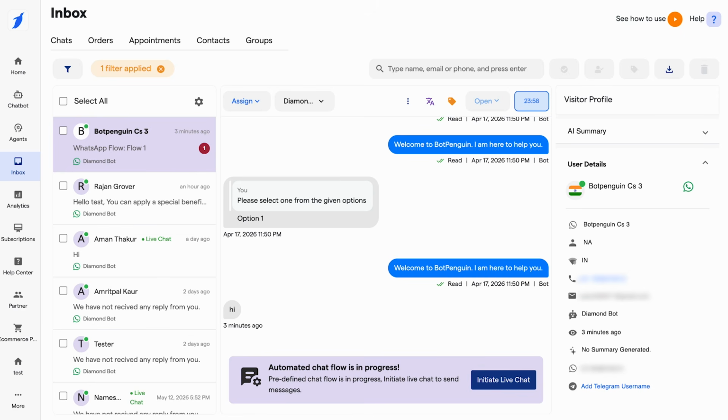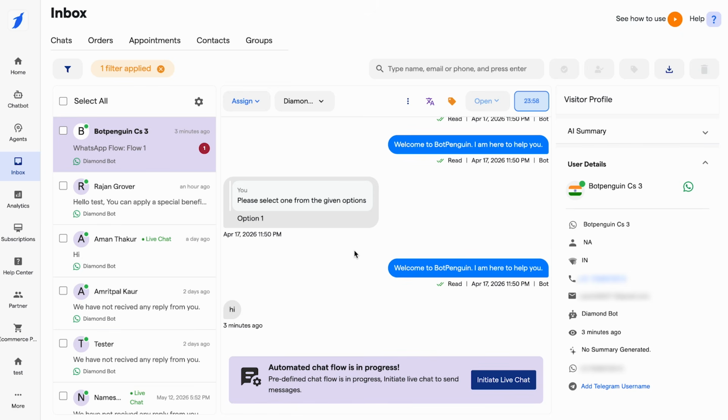Now let's discuss what will happen once this 24-hour window expires. You cannot send a normal message anymore after the 24 hours have expired. Free-form bot replies will also stop working, and your team members can also not reply to those conversations. At this point, you must use approved WhatsApp templates. These are Meta-approved templates used to reopen the conversation.